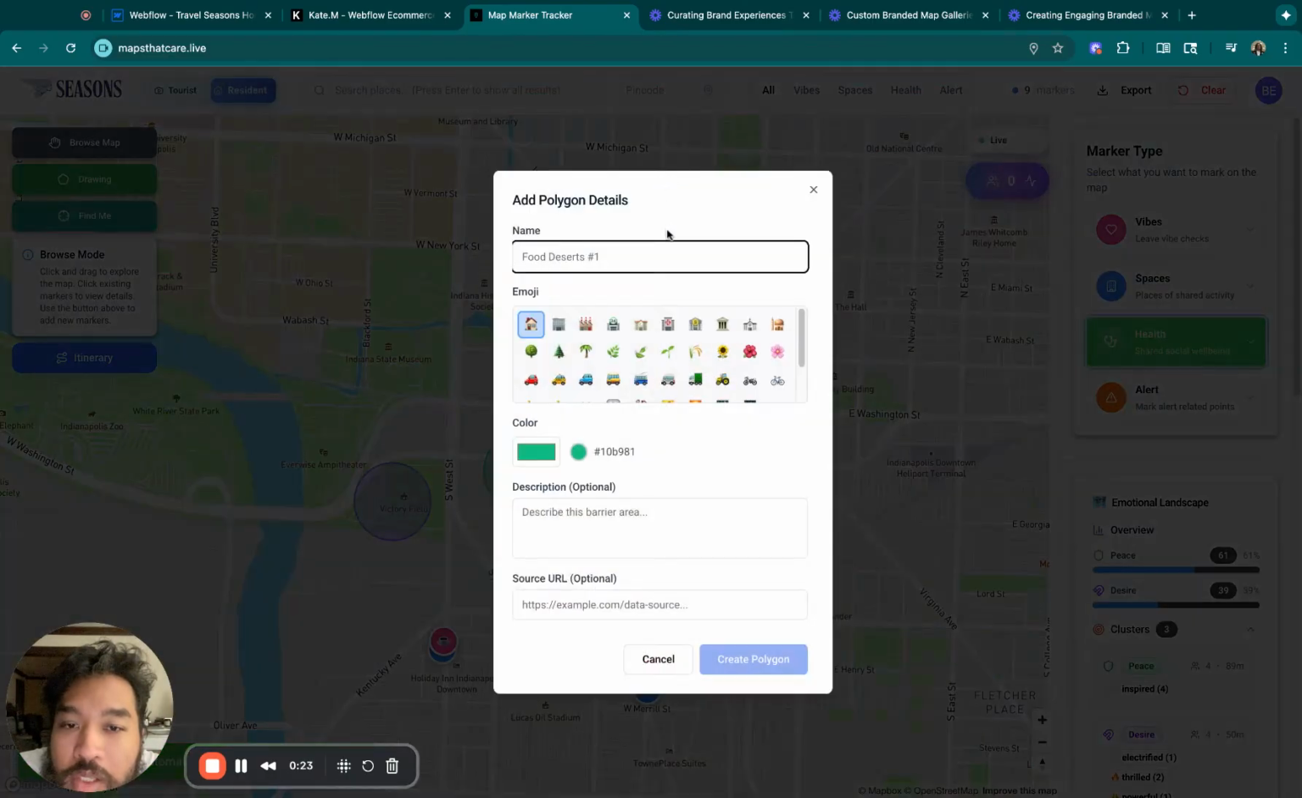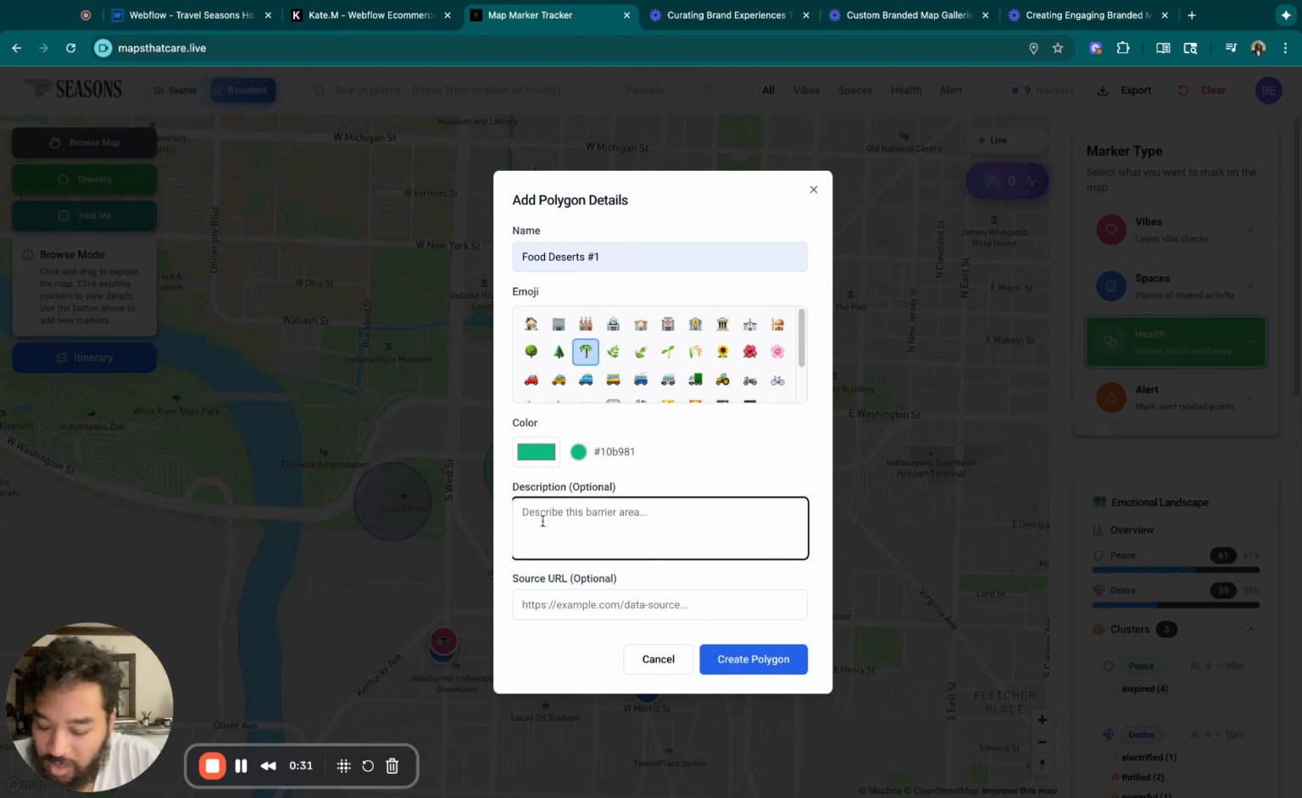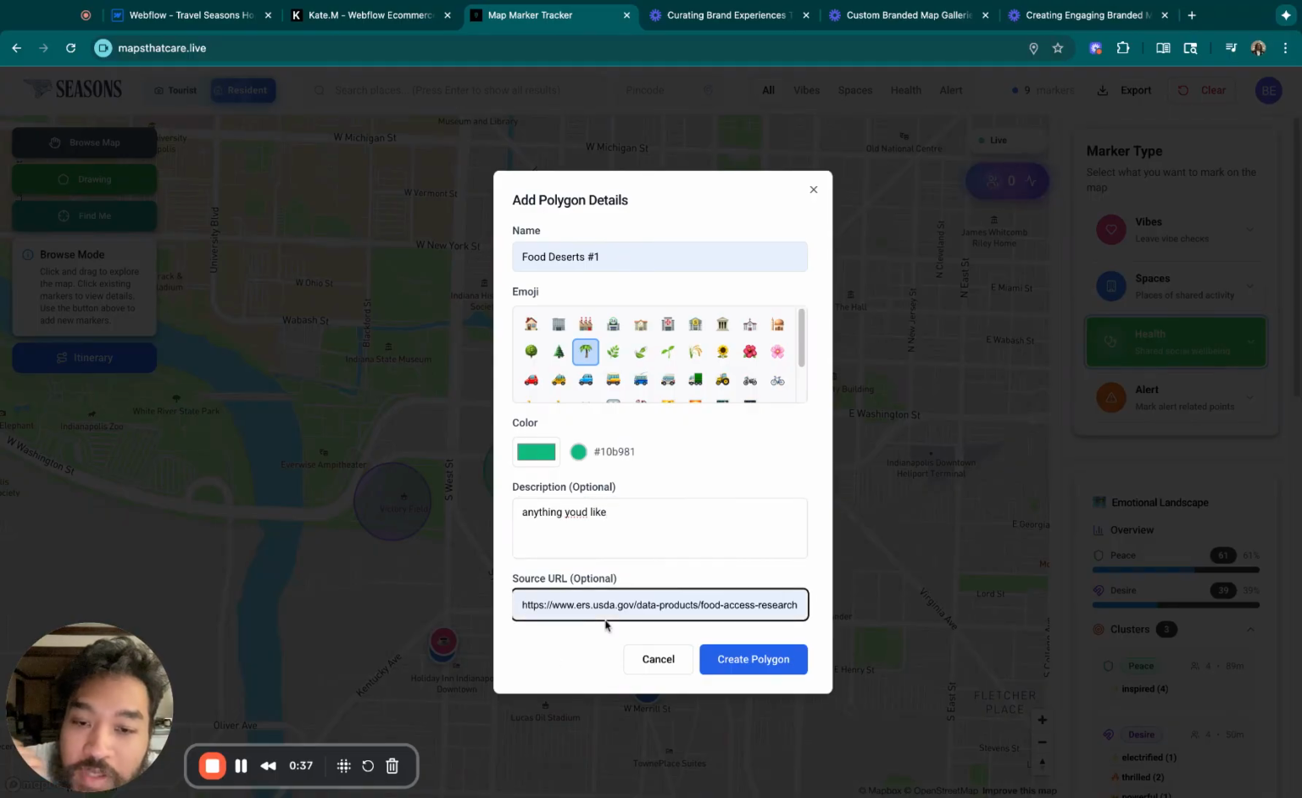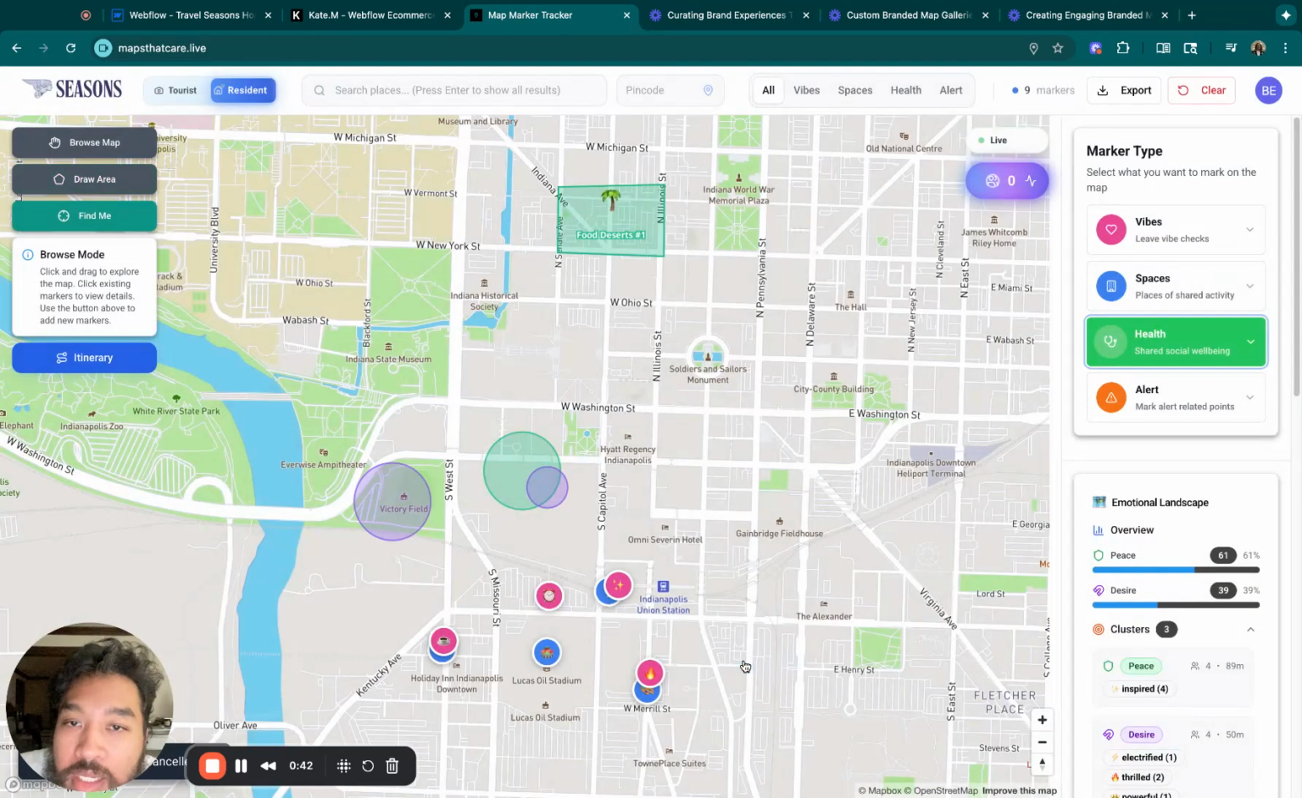Boom. All right. So then it's going to tell you, what would you like to put there? So let's just say food desert in general. You can customize it like this. You can write anything that you'd like. Okay. And if you have a very specific source for that, that's great, because a lot of this is publicly available. You can create that polygon, and now that area will be known as a food desert.